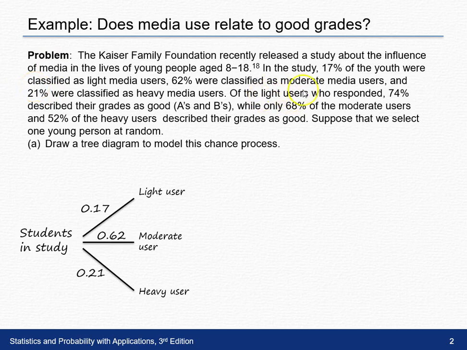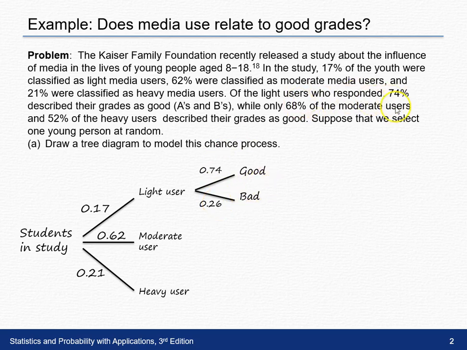After this, it says of the light users who responded. So now I'm only going to look at this light user branch, and off of this I'm going to branch off to say who thinks their grades are good. And 74% think their grades are good, meaning the rest, 26%, think their grades are not good, or bad.